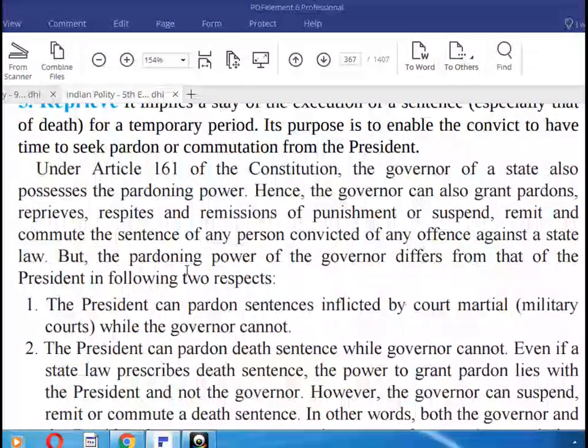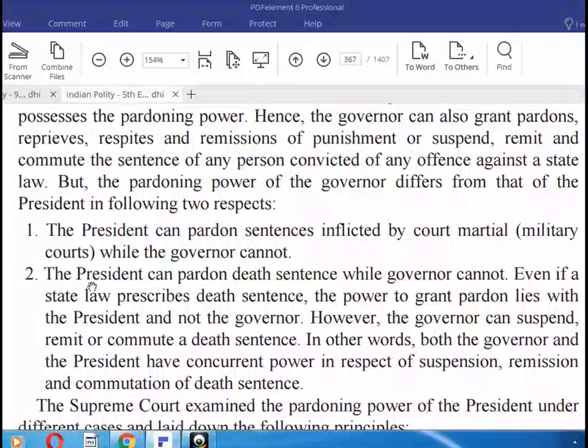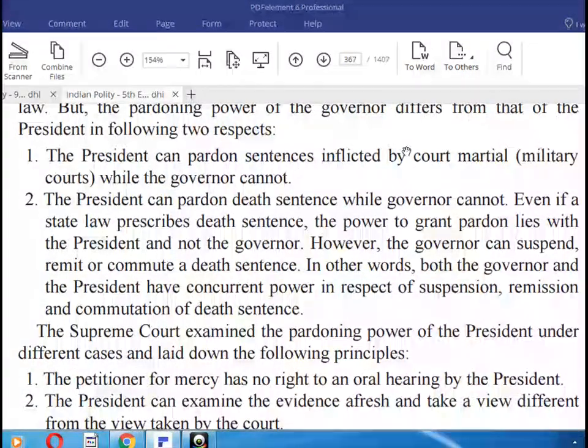Here you can study: under Article 161 of the Constitution, the governor of the state also possesses the pardoning power. But the pardoning power of the governor differs from that of the president in the following two aspects. The president can pardon sentences inflicted by court martial, military courts, while the governor cannot.